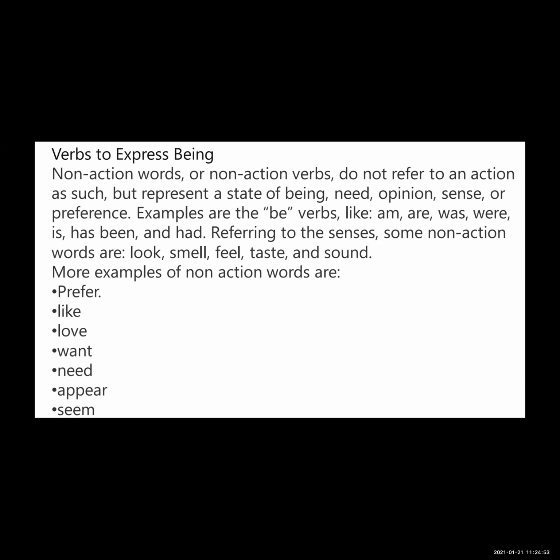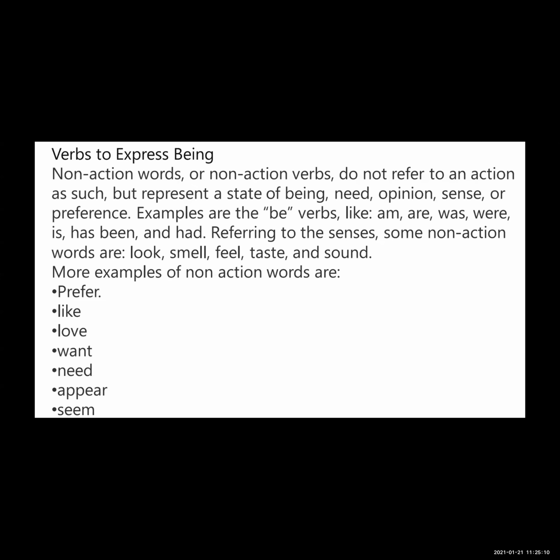See here, examples are the be verbs. Be verbs means am, are, was, were, is. To be form means the verb is in the to be form. They are non-action verbs. Has, been, had.